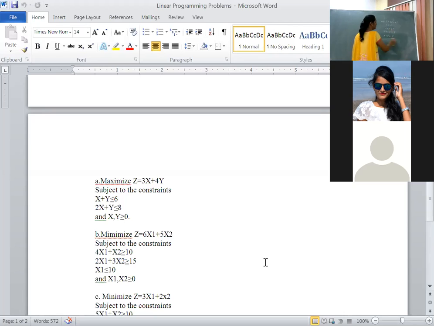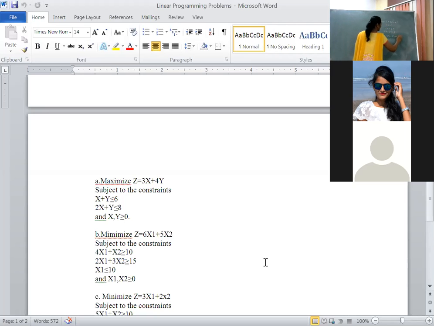Any query? Does anyone have any doubt? Simply follow the procedure that I am saying. The inequality less than or equal to is directly replaced with the equal to symbol. Why are we replacing it? I told you, we add a slack variable, so that you will get a unit matrix. For that purpose we write the slack variable. Here in the graphical method, no need to write it.